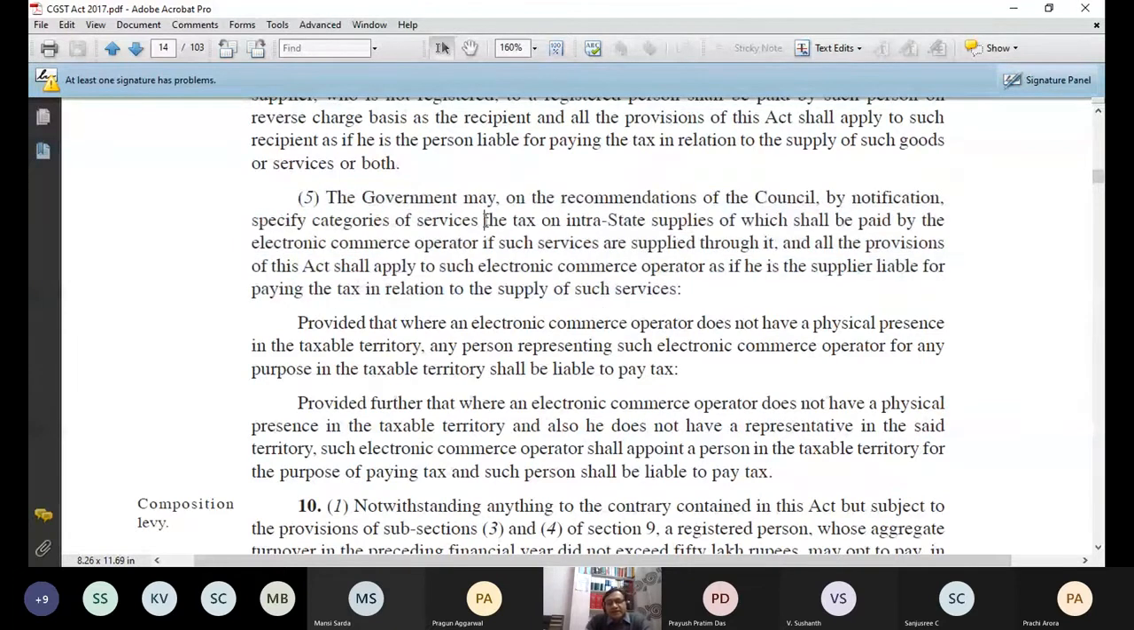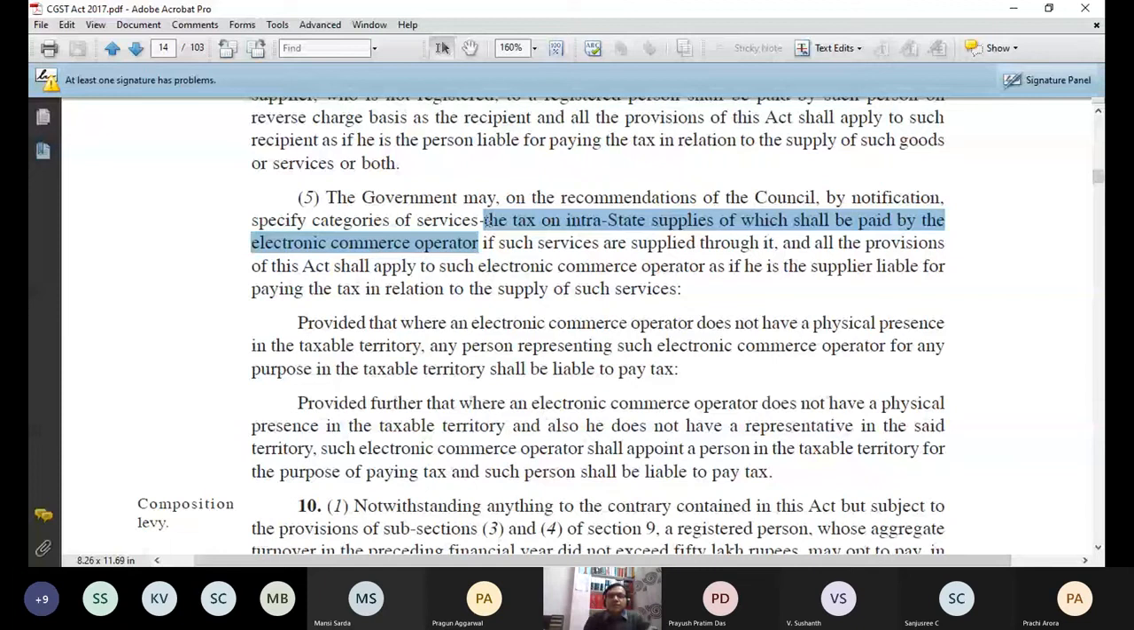The tax on intrastate supplies of which shall be paid by the electronic commerce operator. So in some cases, who will pay the tax? Neither the supplier nor the recipient, but the mediator, who is the electronic commerce operator like Flipkart, Amazon, Snapdeal. These operators will pay. When I purchase anything from Amazon or Flipkart, Amazon is not the supplier, Flipkart is not the supplier, they are only providing a platform. I am the recipient, the supplier may be some company. But I am purchasing through an electronic commerce operator like Flipkart. So here the supplier will not pay the tax. It is Flipkart's responsibility to pay the tax.